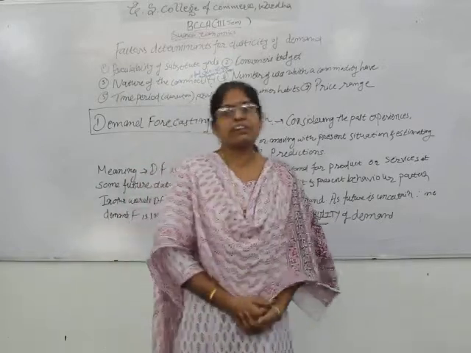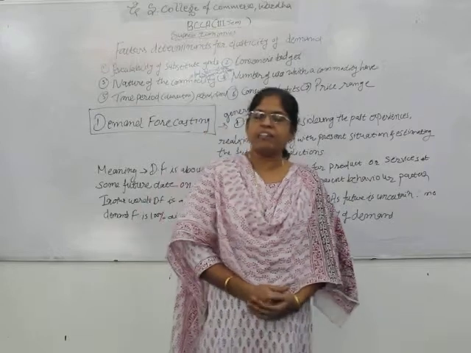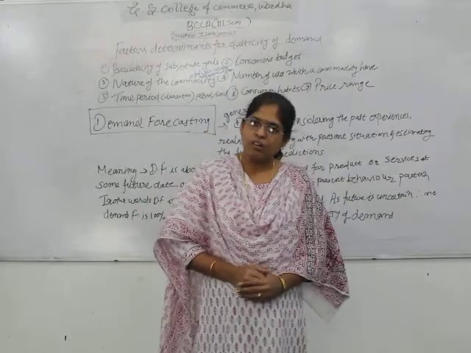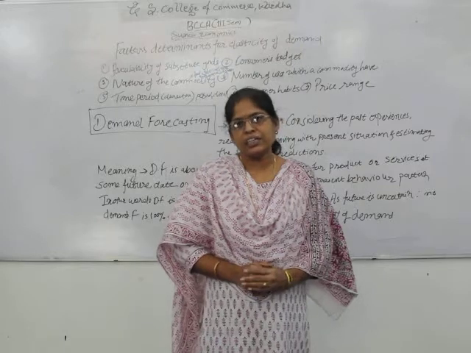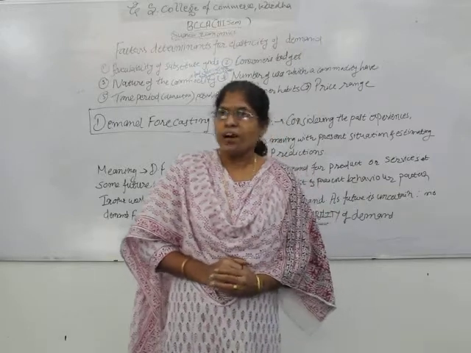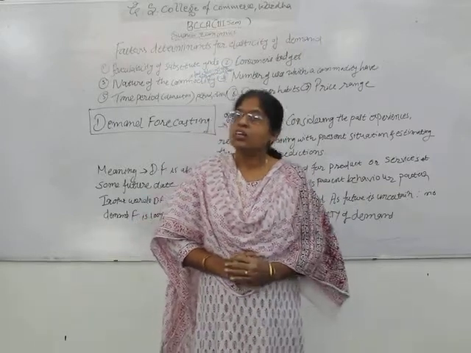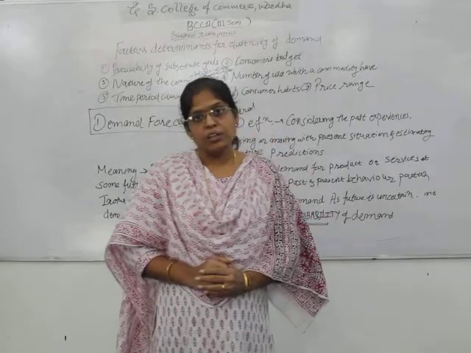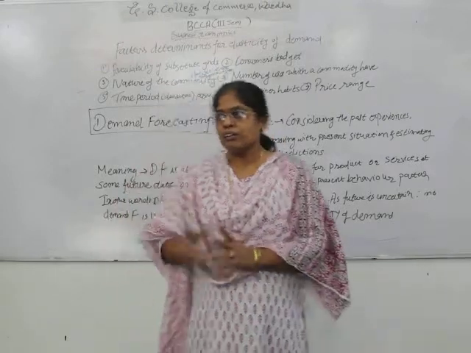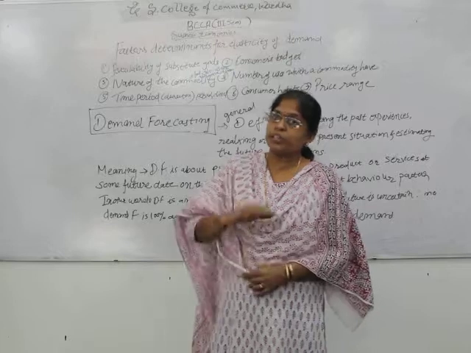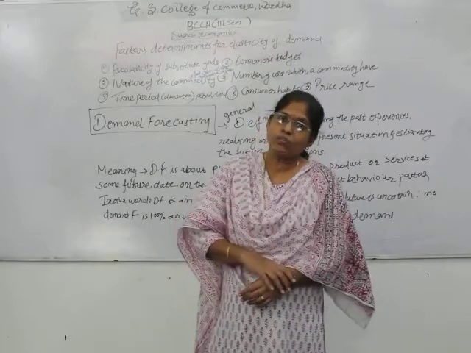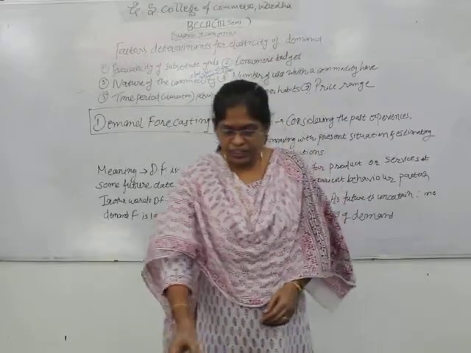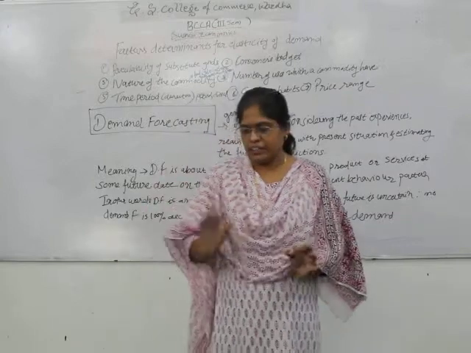In case of perfectly inelastic demand, we have taken the example of medicine. Why? These are life-saving drugs. For medicines, you can opt for a substitute, but you cannot deny the demand for such products. That is why it is said perfectly inelastic.